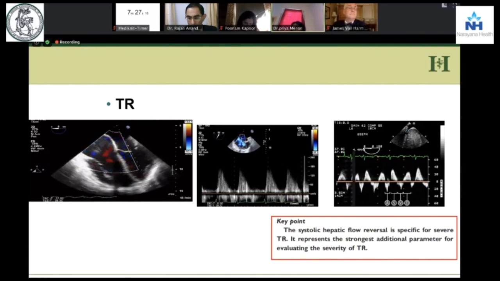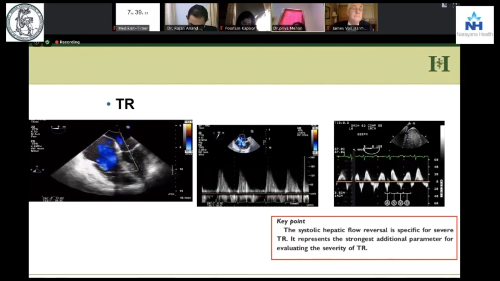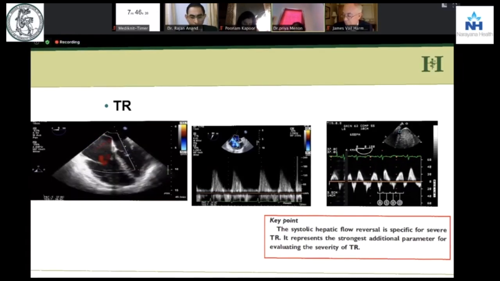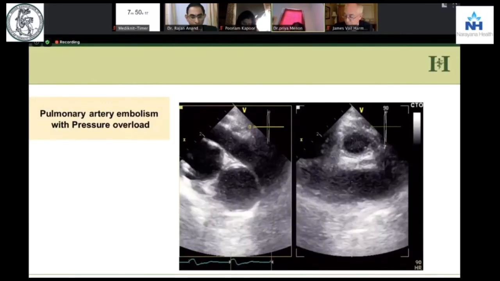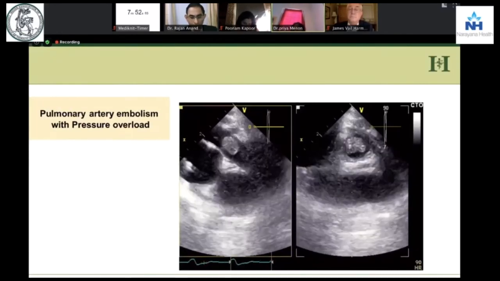But then you will ask me, does that mean if there is a severe TR, there should always be a retrograde systolic flow? No, it depends upon the diastolic function of the RA and the RV. So if the RA is very dilated or if there is atrial fibrillation, you may not have it. But if you have it, it's a sign of severe TR. And look, you see an embolus in the pulmonary artery, which was the cause for this.